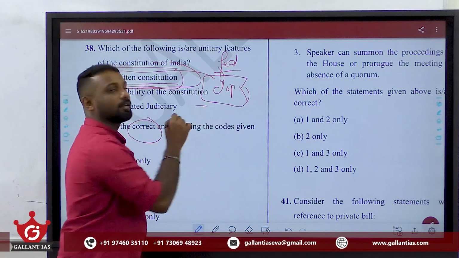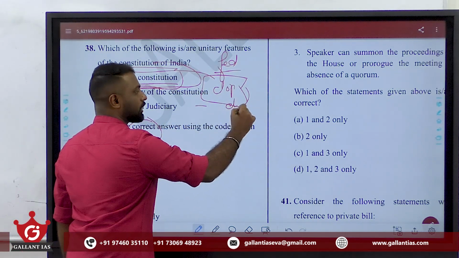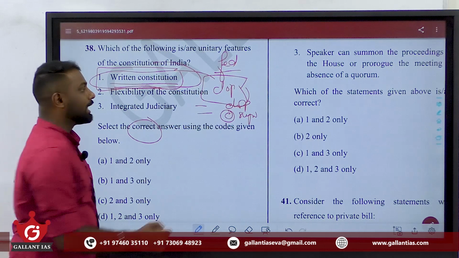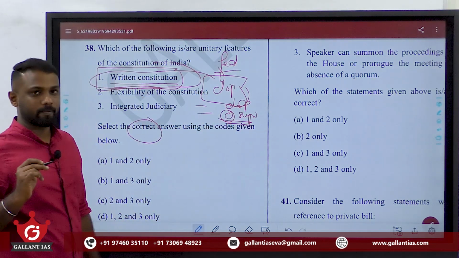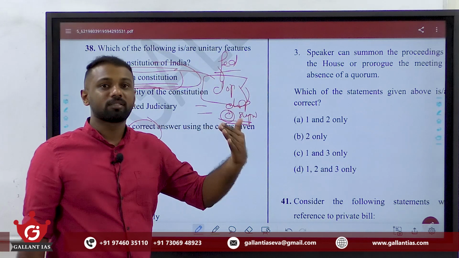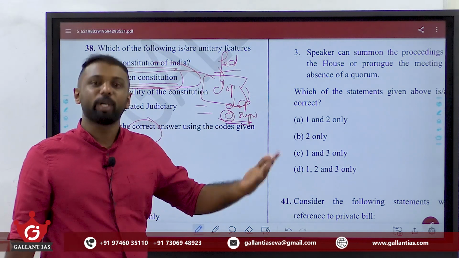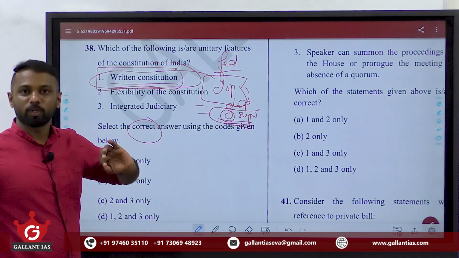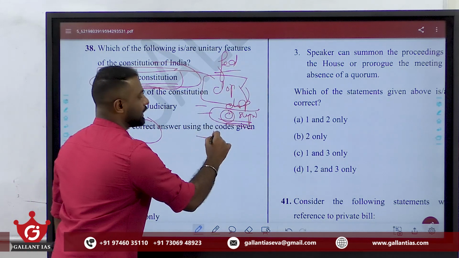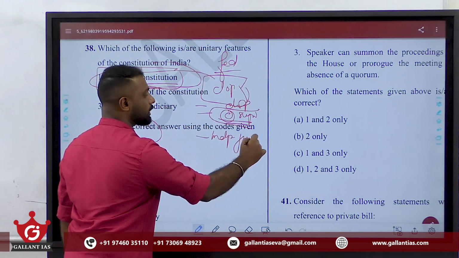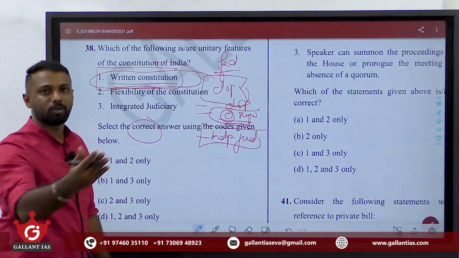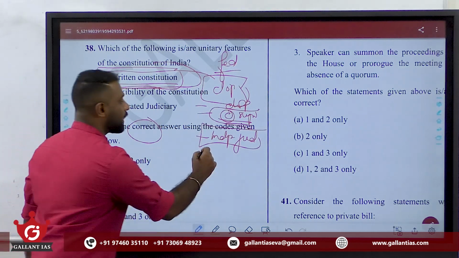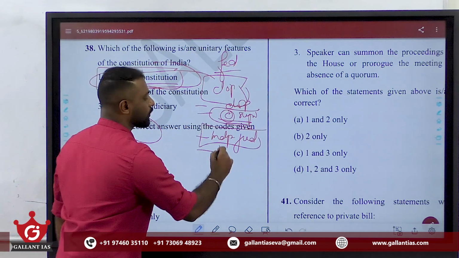Also, we can say under a federal constitution, there must be clear division of powers, and there the constitution is supreme. That is, the parliament or state cannot breach the provisions of the constitution. Whatever is there in the constitution, they must stick to the limits of the constitution. They cannot go beyond. So, constitutional supremacy is a basic feature of our federal form of government. Clear? Then we can say that the independent judiciary. That is, even if some governments encroach on the other side, to check that or to clear that, we must have an independent judiciary. Then the most important feature of federalism is the rigidity of the constitution.